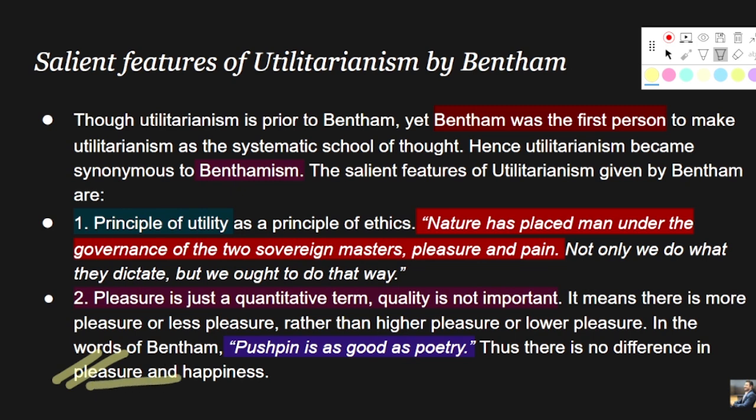So here is the one loophole that we are just seeing right now, right? Though it is a salient feature of Bentham's utilitarianism, it will become one loophole for J.S. Mill that we are going to see in the later course of the slides. Here he is making no difference between pleasure and happiness, right? Pleasure is just a quantitative term, quality is not important. But for Mill, it will become a defect, a loophole, and hence he will revise the idea and give his own idea.